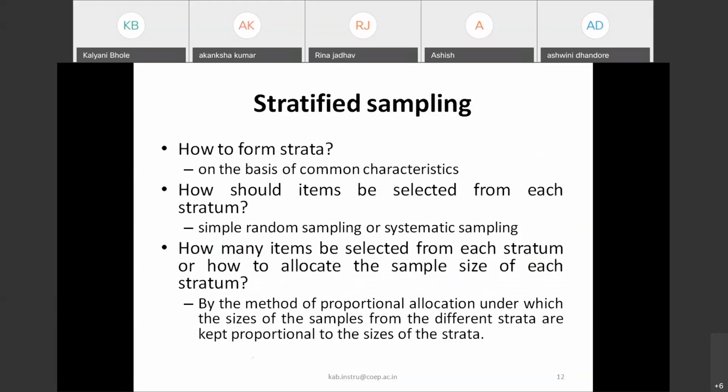How many atoms can be selected from each stratum, or how do we allocate the sample size of each stratum? By the method of proportional allocation, under which the sizes of the samples from the different strata are kept proportional to the size of the strata. Obviously, this is simple logic.